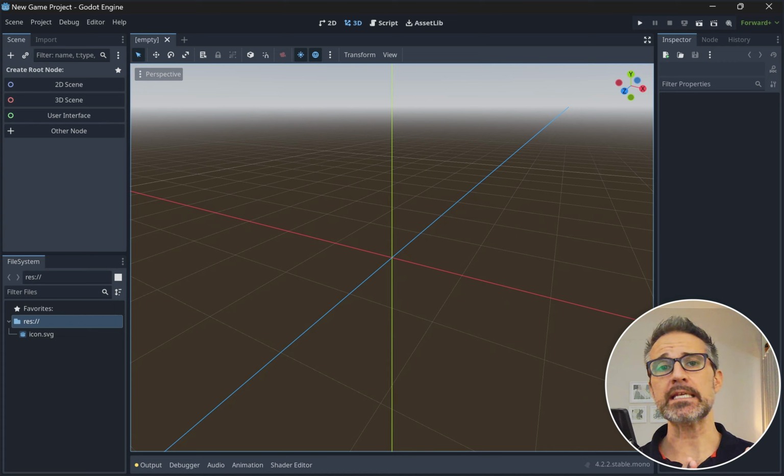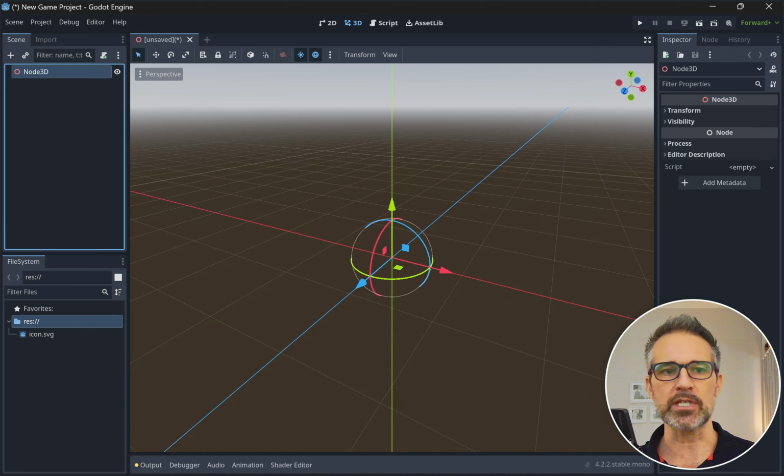So it's important in any given scene that you choose the root node. This is like the type of the scene. I'll continue to use the word scene here, but know that it feels a little weird for me because it's almost like a prefab in a lot of context. So the reason that you need to choose what type is because the scene identifies quite closely with its root type. For example, if I choose 3D here, then it takes on the characteristics of 3D. And if I choose to load this scene into another scene, there may or may not be some compatibility issues here depending on those root node types. So I'll choose a 3D scene since I plan to use a cube, and then it gives me this Node3D.